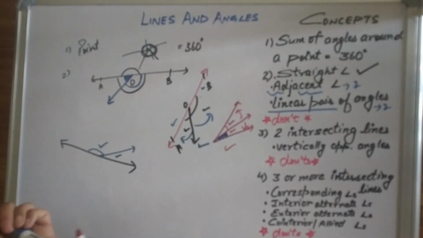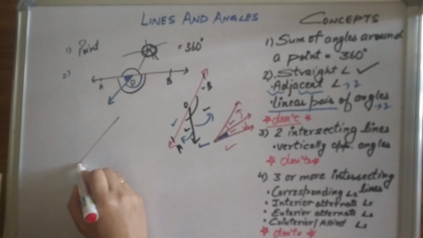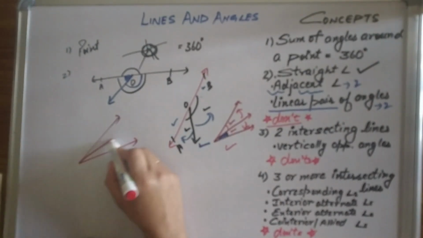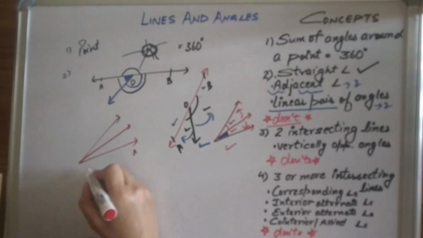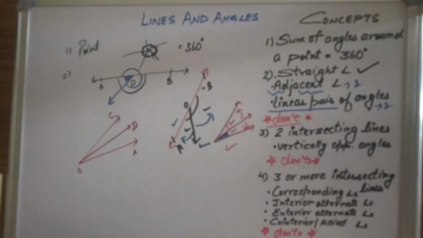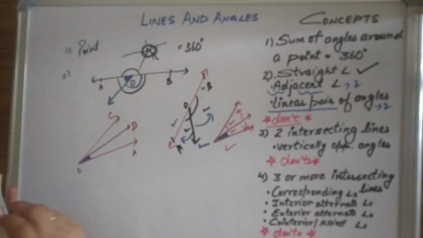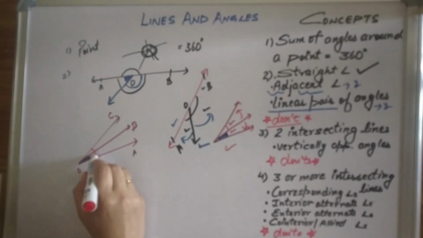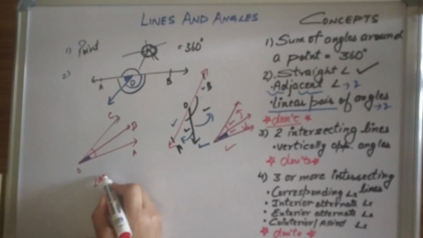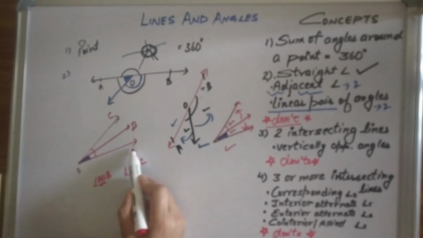Okay, now coming over to the don'ts of this topic. Here, if we have two angles, angle AOB and angle AOC. Yes, I'm talking about AOB and AOC. So this angle is AOB, no? And this angle is AOC. As the name suggests, AOB and AOC have a common arm, AO. So AO is the common arm.